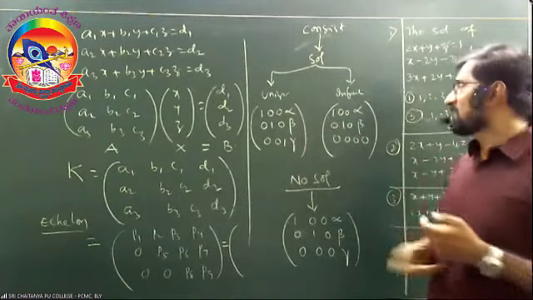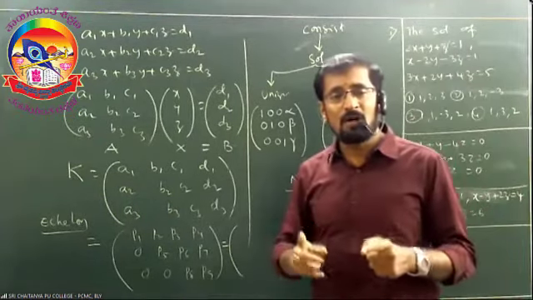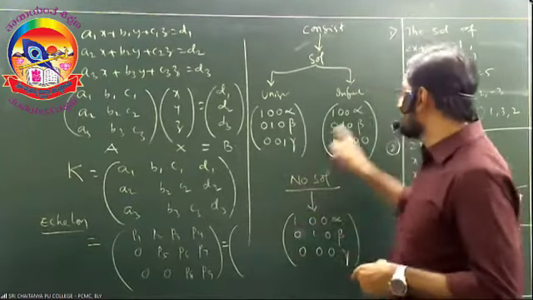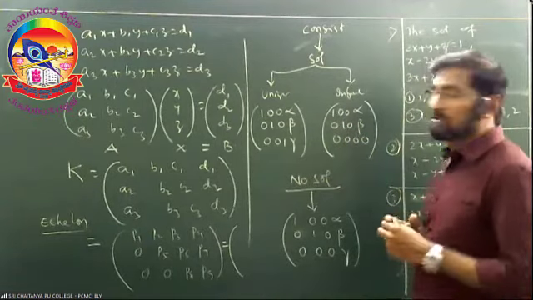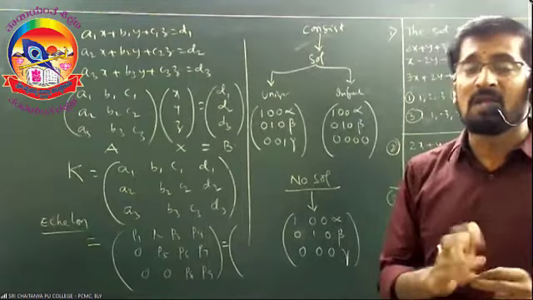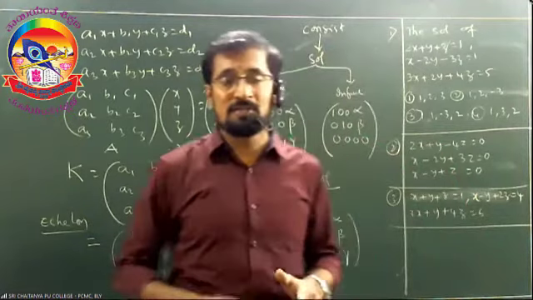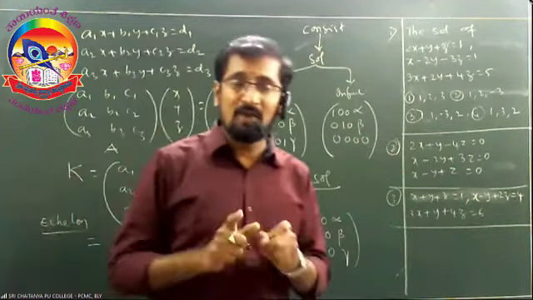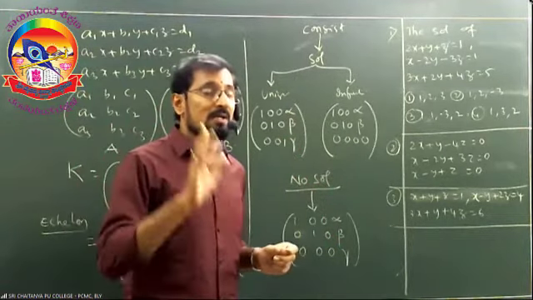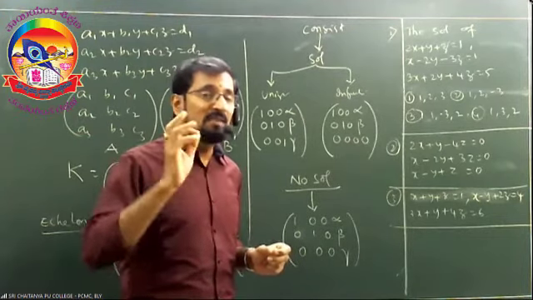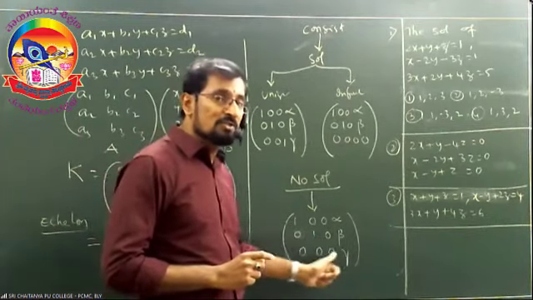And the second thing, a system has infinitely many solutions if any one row of the 3 rows is equal to 0. That means 1, 0, 0, alpha; 0, 1, 0, beta; 0, 0, 0, 0. Like in these 3 rows, any one row can be entirely 0. Then the system has infinitely many solutions and it is said to be consistent, right? And the third one, the system has no solution if the final matrix is in the form of 1, 0, 0, alpha; 0, 1, 0, beta; 0, 0, 0, gamma.